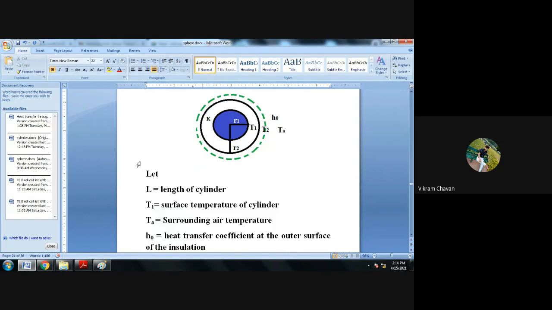T1 is equal to surface temperature of cylinder. Then T suffix A is equal to surrounding air temperature.